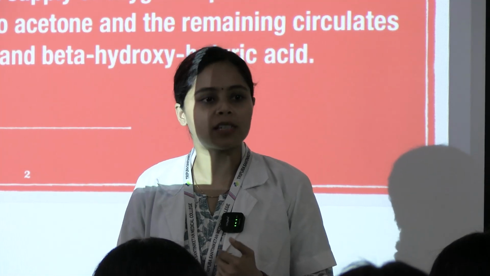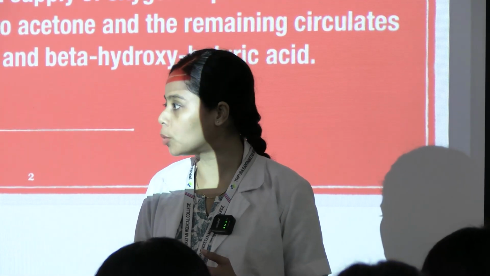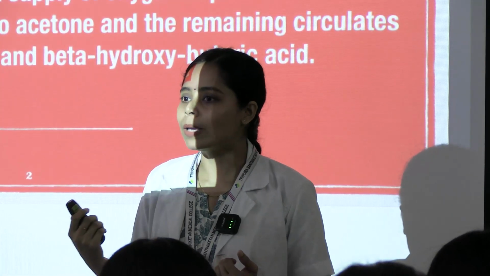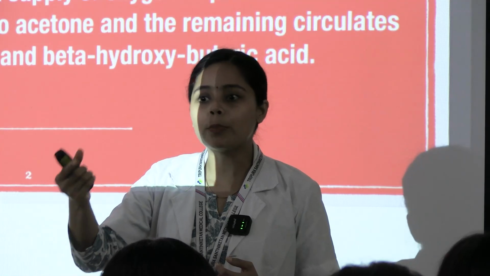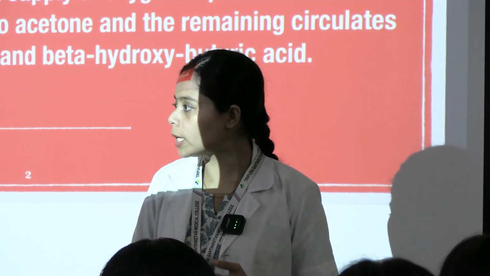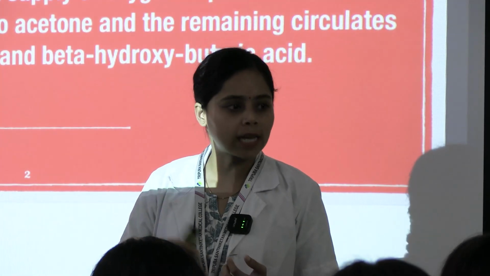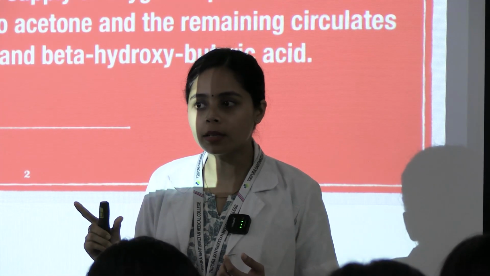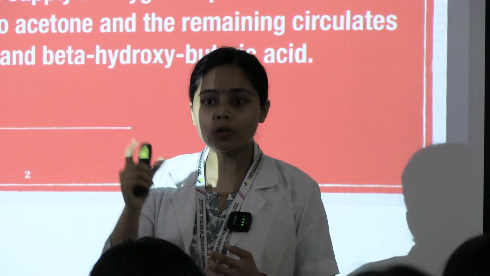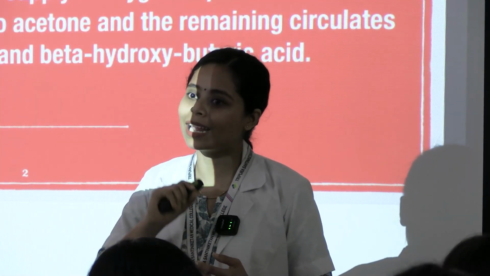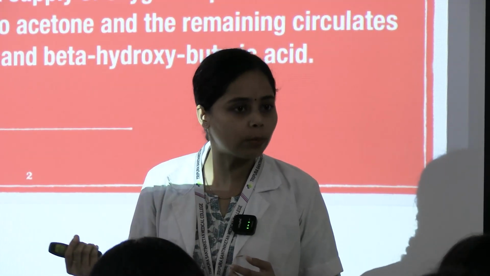So when you're starving, or let's say in a case of an uncontrolled diabetes mellitus patient. What is uncontrolled diabetes mellitus? It means the sugar levels are not staying in control, and suppose the patient is also not taking the insulin properly. So if the diabetic patient is taking food, will the food get digested? Without insulin it won't. But the patient also needs energy to function. So then the patient's stored fat of the body will get metabolized, and as a result of the fat metabolism, ketone bodies will be formed.